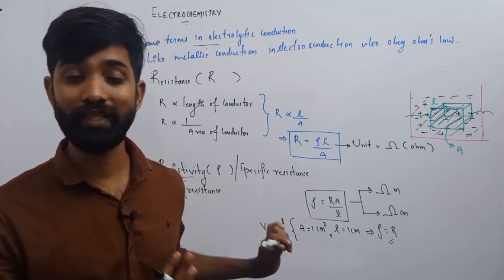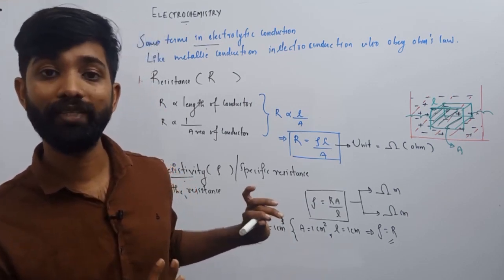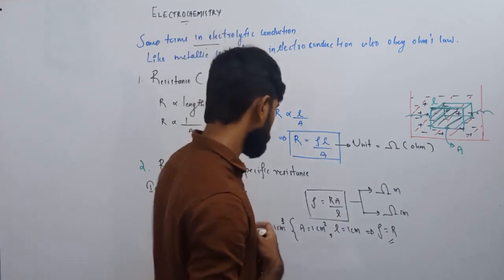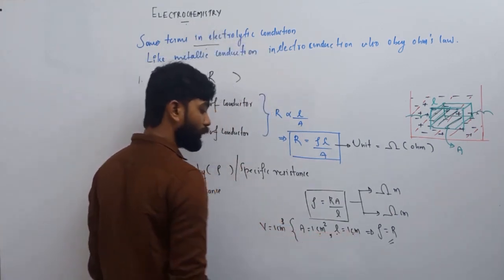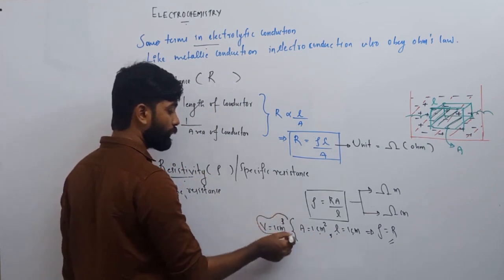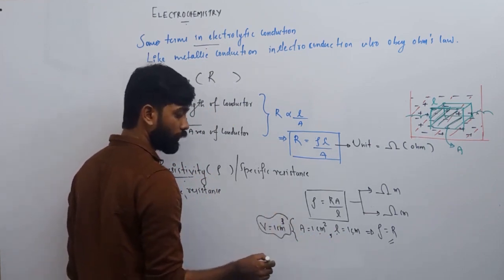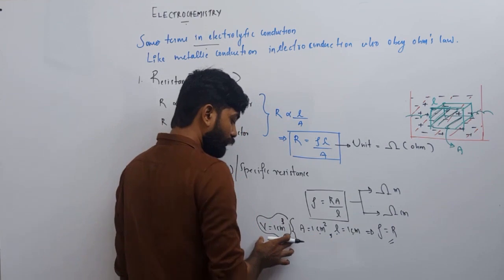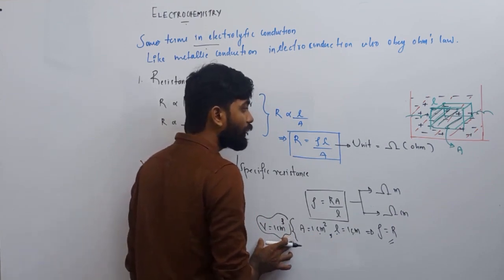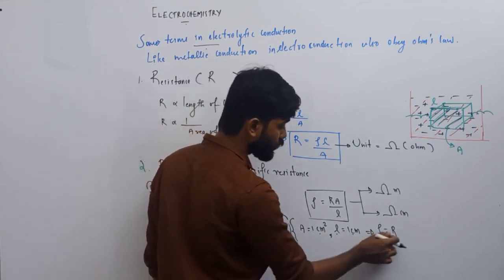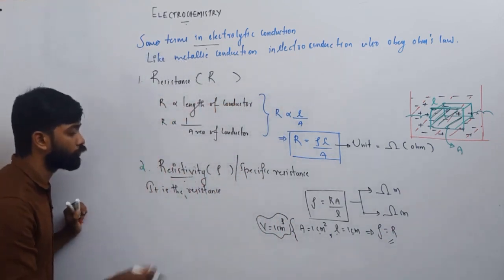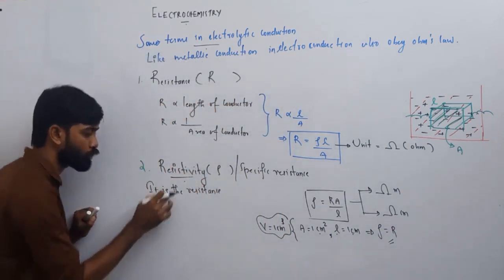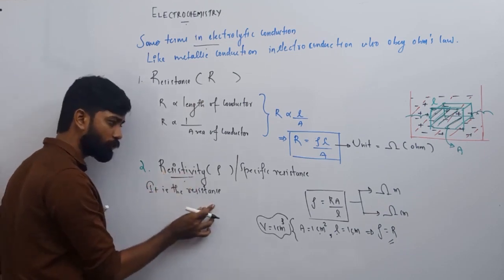So if A equals 1 centimeter square and L equals 1 centimeter, then volume equals 1 centimeter cube. So it is clear that if the volume of your conductor is 1 centimeter cube, then the resistivity will be equal to resistance. That is the idea.